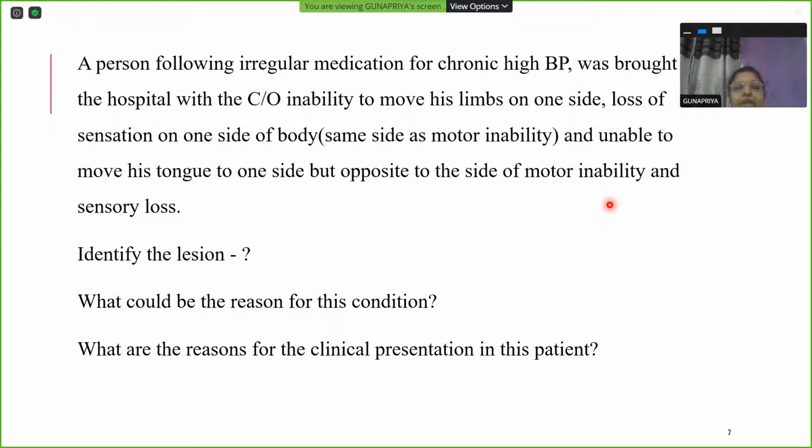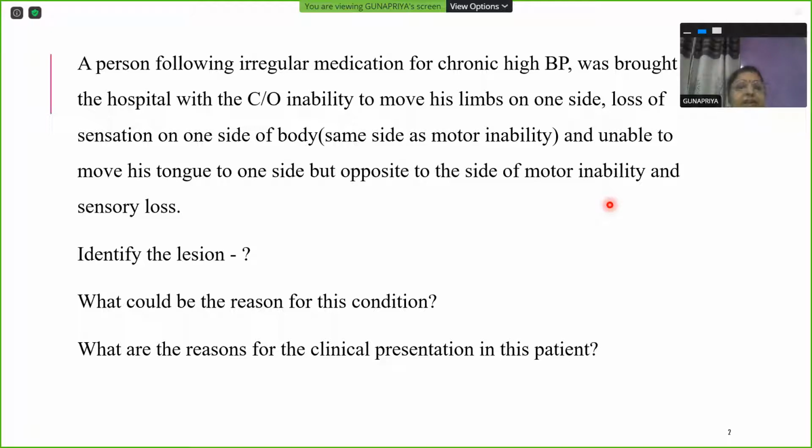A person following irregular medication for chronic high BP was brought to the hospital with complaints of inability to move his limbs on one side, with loss of sensation on the same side of the body, and unable to move his tongue to one side, which is opposite to the side of the motor inability and sensory loss.